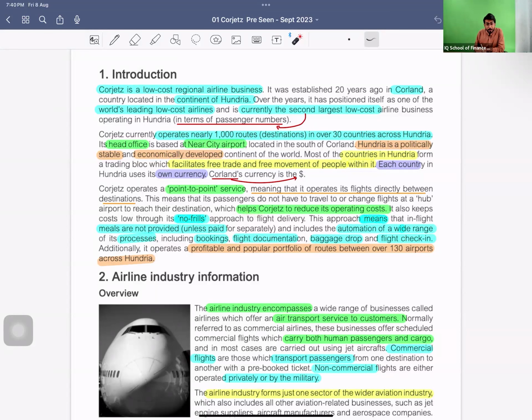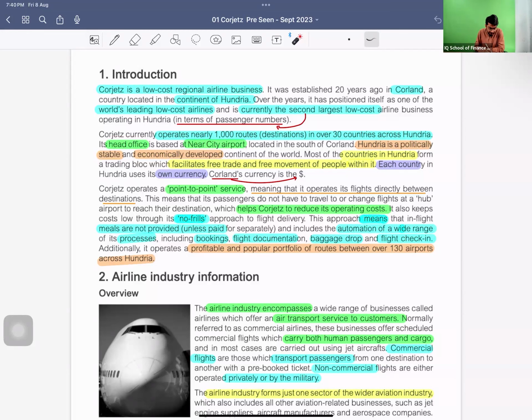This point to point thing helps them to reduce its operating cost. It also keeps costs low through its no frills approach. We have already studied this in the strategic clock, what the no frills strategy is and the nitty-gritties of it, right? It is basically the low cost and low benefit strategy, in very short explanation.